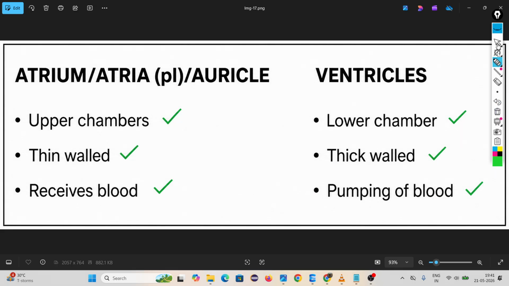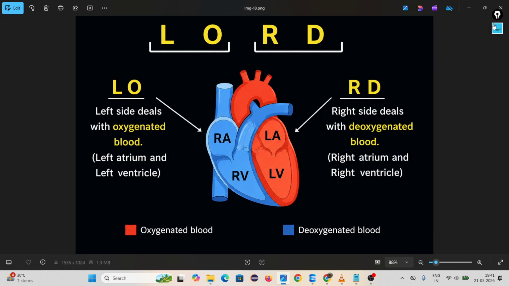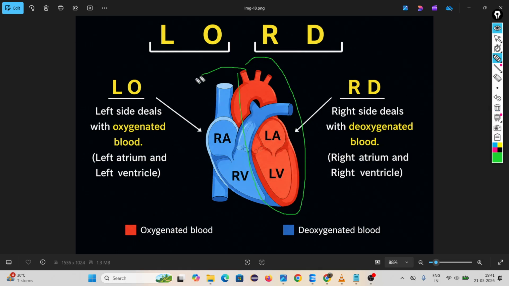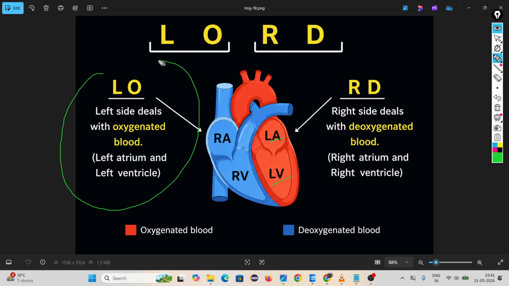Then look, the left side. Always remember, the left side deals with oxygenated blood. Left atrium and left ventricle always deal with oxygenated blood.